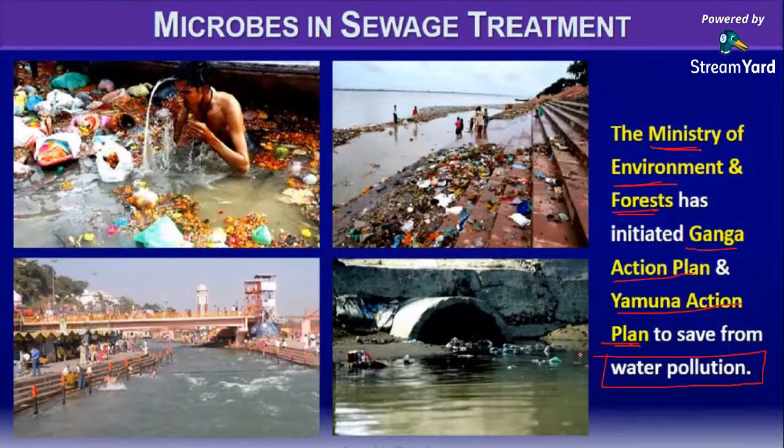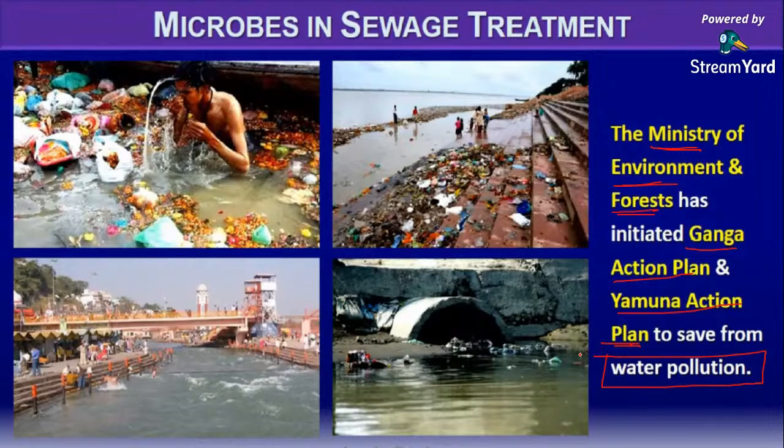But now everything has become so common that, even though small water bodies are getting polluted, large water bodies like the Ganga and Yamuna are also getting tremendously polluted over the years.